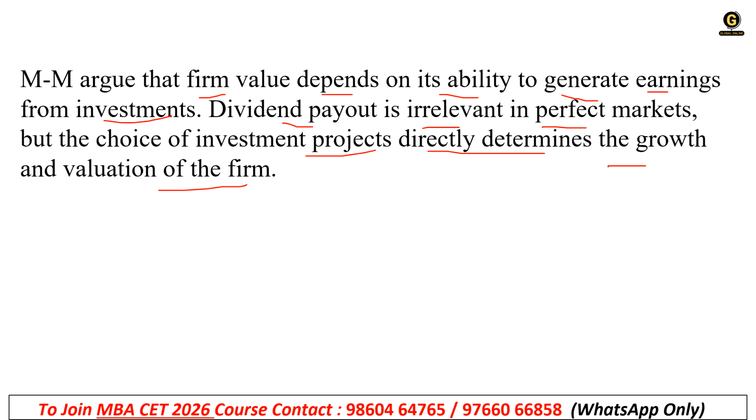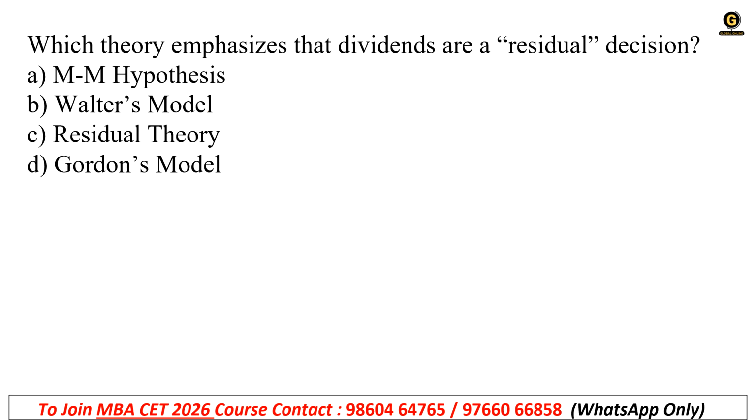Because when we have value, we earn profit. When we have extra profit, we give it as dividend payout, right? So the hypothesis is arguing that if the company's ability to earn returns from the investment is good, that means dividend payout is possible. It is positive in that firm. That is what the hypothesis is trying to say.